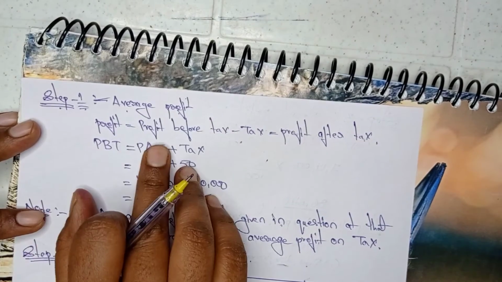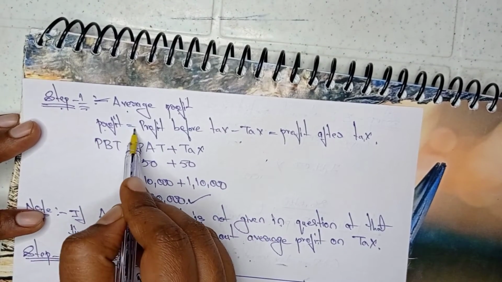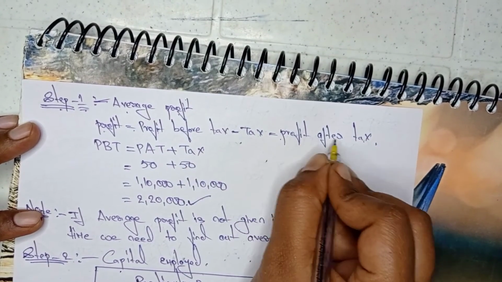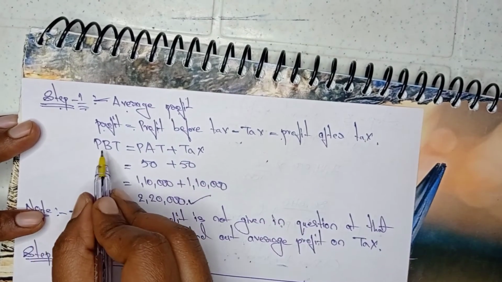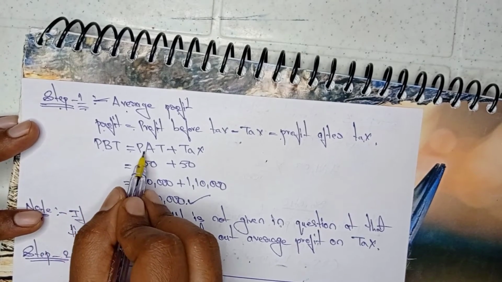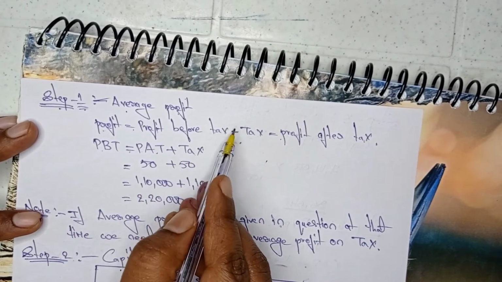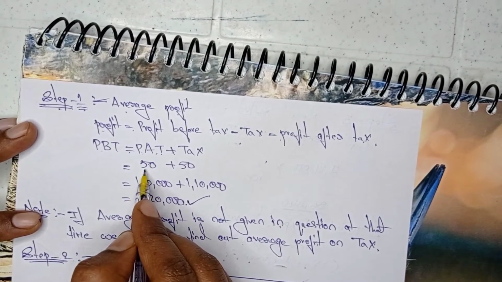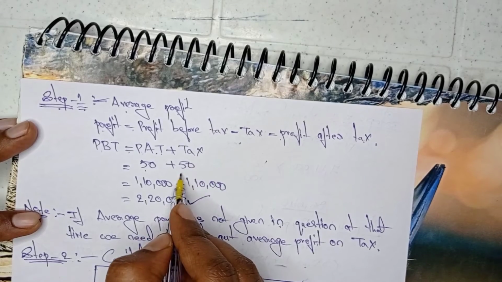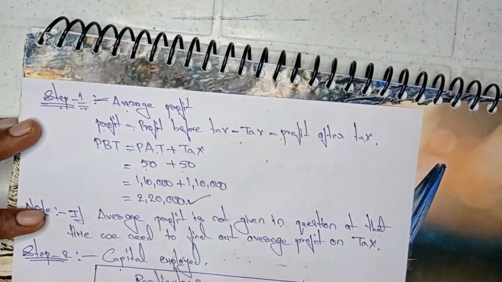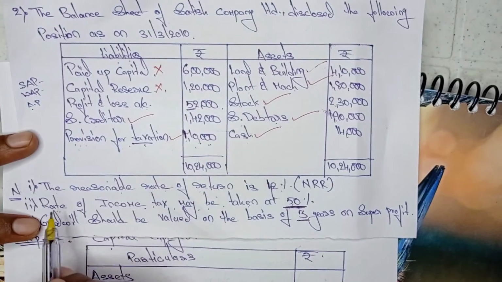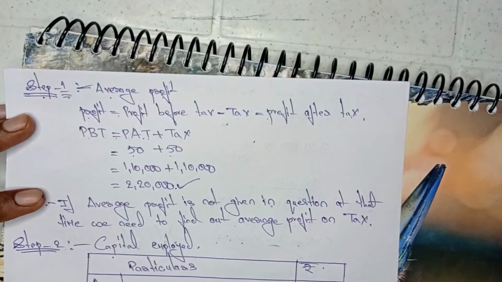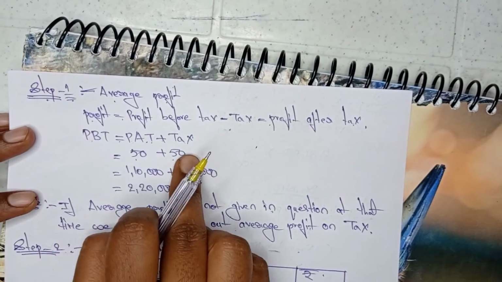So there is a formula for that. What is the formula? Profit before tax minus tax is equal to profit after tax. So profit before tax is equal to profit after tax plus tax. So minus is going to be plus. So here profit after tax we need to assume as 50, and tax also we need to assume as 50. Why are we taking 50 only? In the question they gave rate of income tax may be taken at 50, right? So the same 50 we are applying for profit after tax as well as tax.